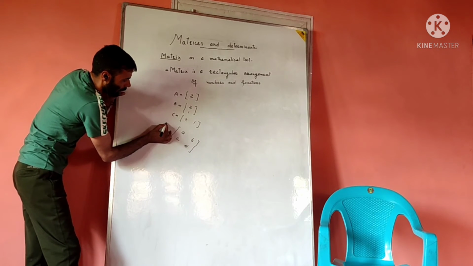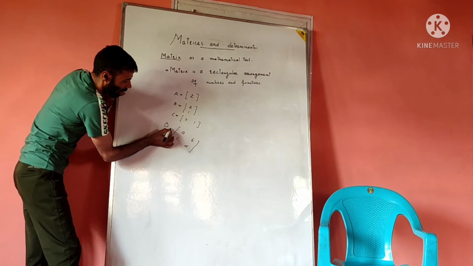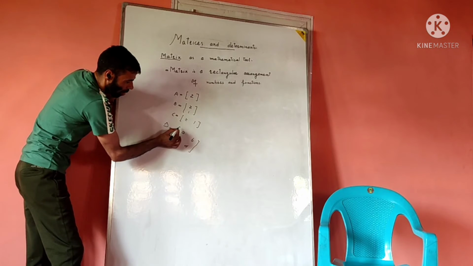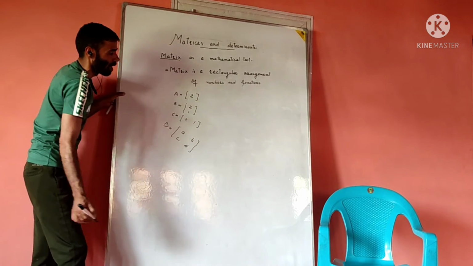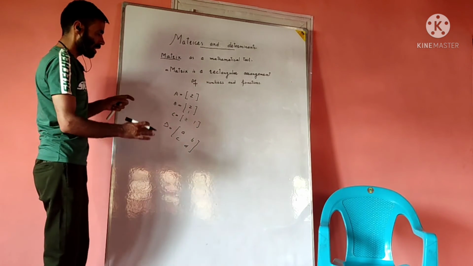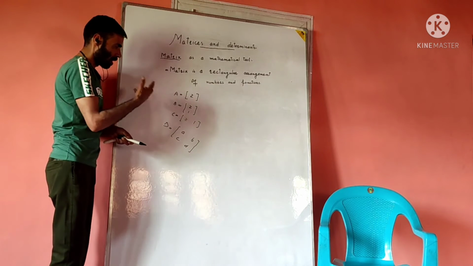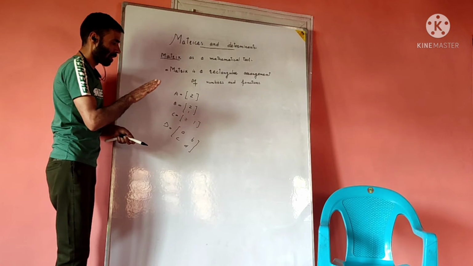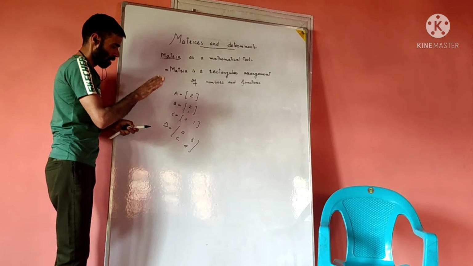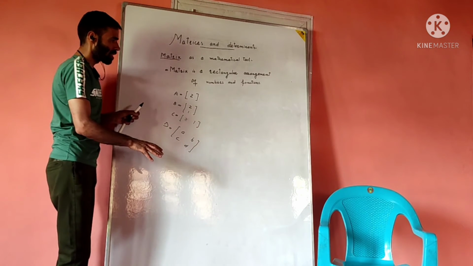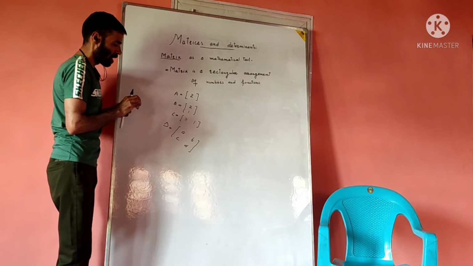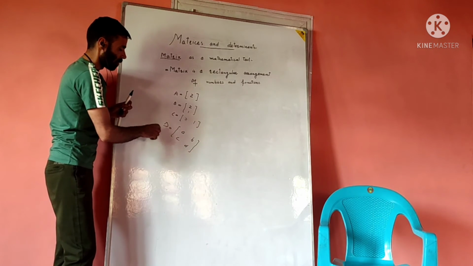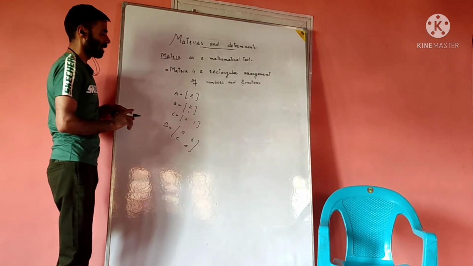If, for example, this is denoted by D, then this information put in this way is also a matrix. So a matrix means an ordered, rectangular arrangement of numbers and functions put in parentheses, such that the representation consists of rows and columns. That formulation we call a matrix.